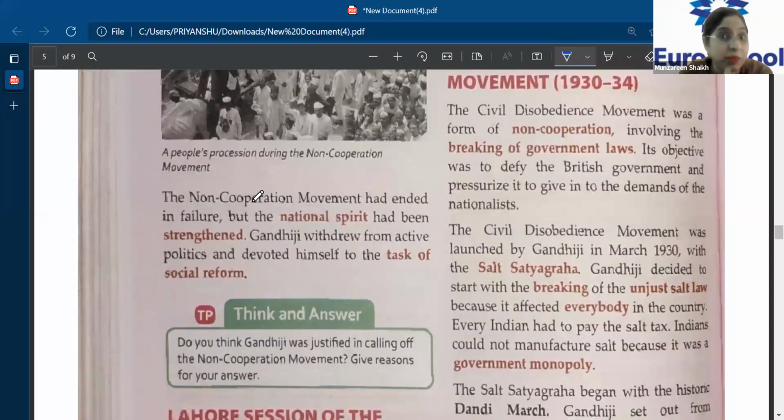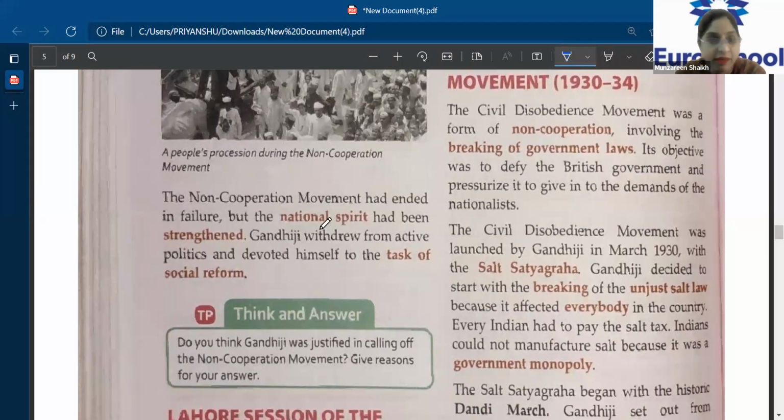This will also be the second reason. One reason will be the Chauri Chaura incident, and the second reason, if at all you get a question to give reasons why Gandhiji called off the non-cooperation movement, is that the basic principle of the non-cooperation movement was non-violence, and this act was completely different from that. That's the reason Gandhiji called it off. This will be the second point. Now let's see further what happens.